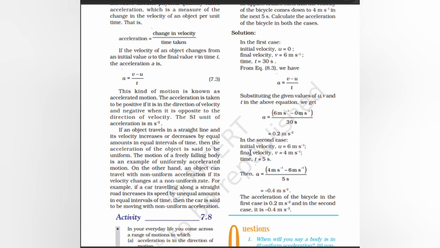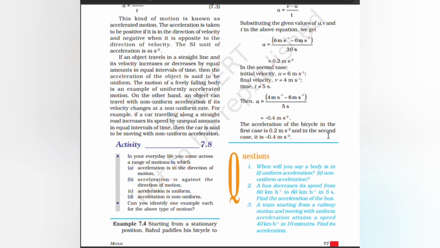In the second case, initial velocity u is equal to 6 meters per second. Final velocity v is equal to 4 meters per second. Time t is equal to 5 seconds. Then a is equal to 4 meters per second minus 6 meters per second by 5 seconds, which is minus 0.4 meters per second squared.